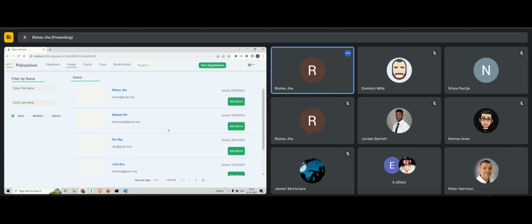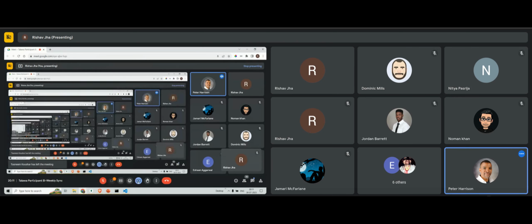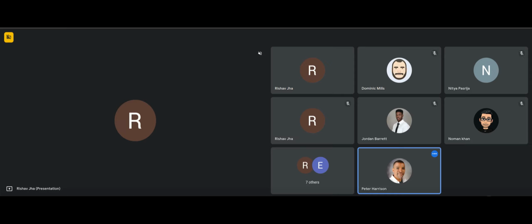All right. Any other questions, comments on this? All right. Thank you, Rishav. This is really good. Like I've mentioned before, the improvement in the user interface is slowly becoming better and better, and I'm hoping that we can have a much better product in a few weeks. This is really good.